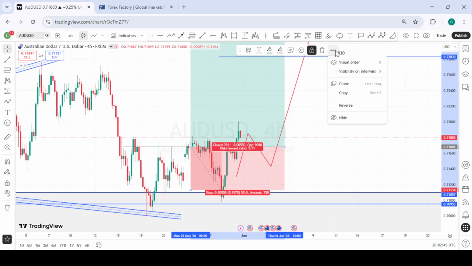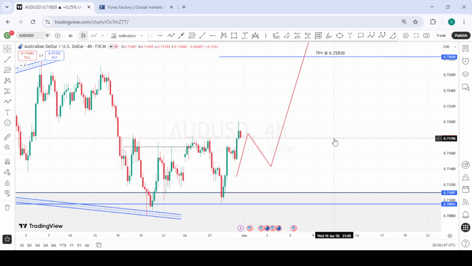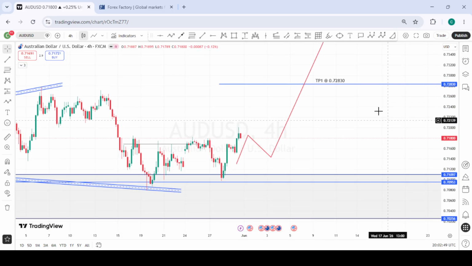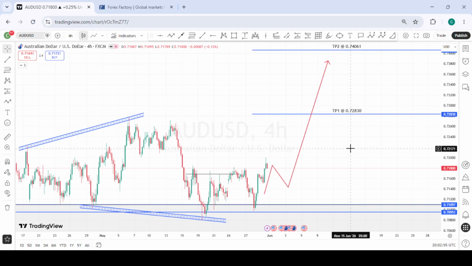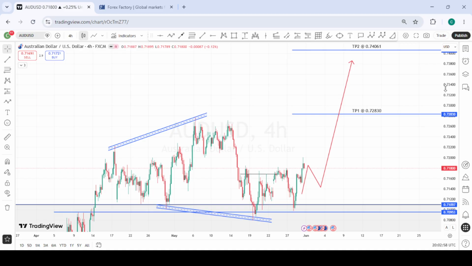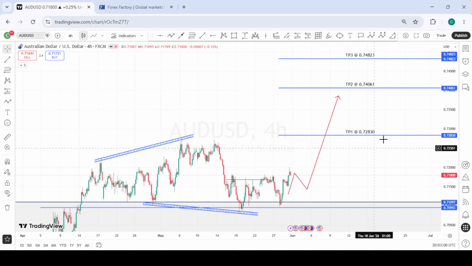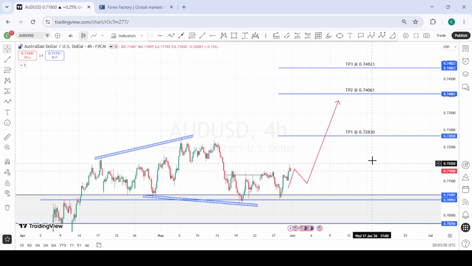Take these things out. Now what we are waiting for, now we have the daily structure shift. So what we are waiting for is the higher low formation that will take us to the upside. So all we are waiting for is a possible pullback to give us a higher low formation. Then we'll take our buys from there to the various targets we have here for AUDUSD.